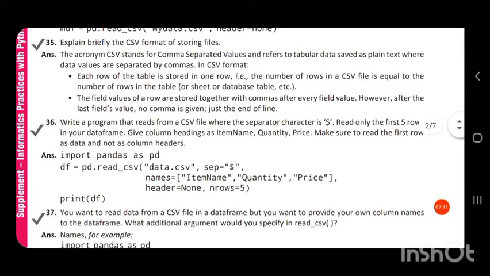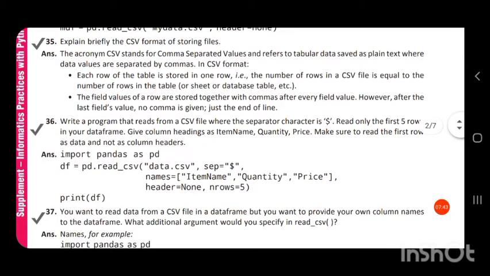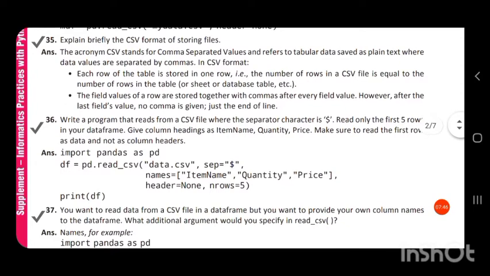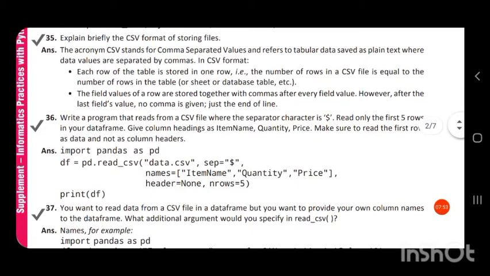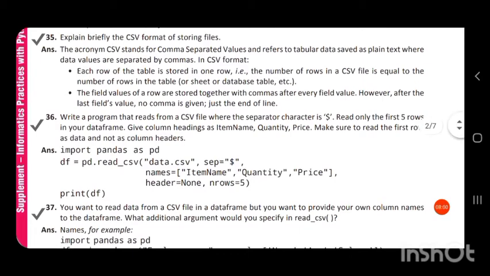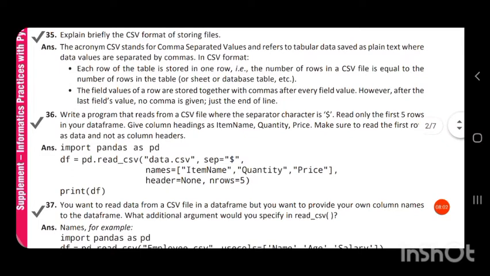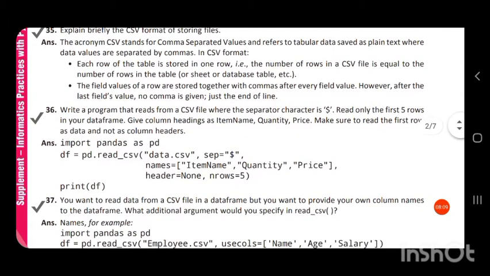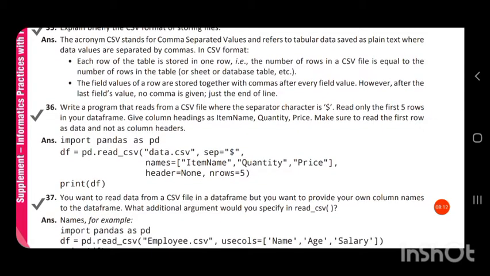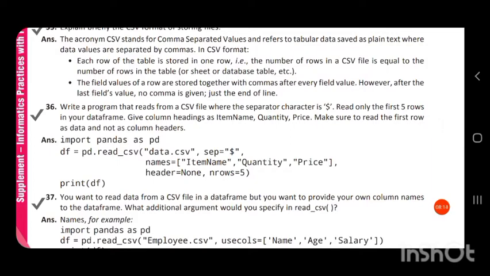A table may be present in SQL or in an Excel sheet, and each row in that table will be a row in the CSV file.